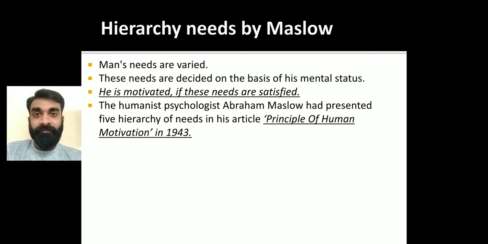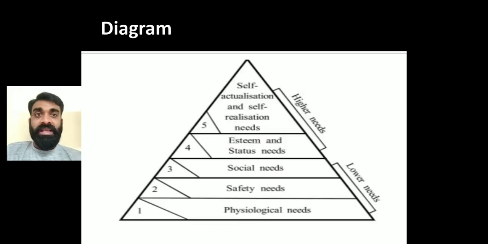But here Maslow has given five types of needs, which prove useful for understanding the concept of motivation. It is an important topic. It can be asked as a 5 marks question, and you need to draw the diagram.